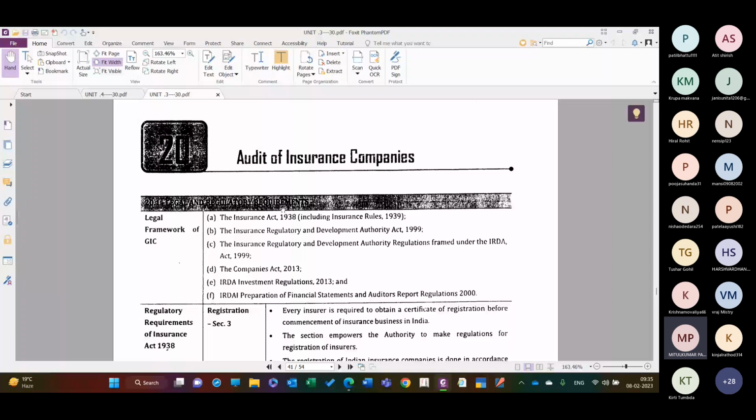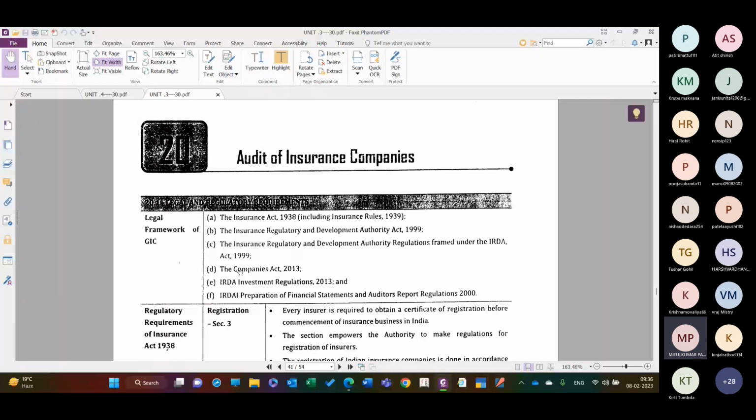And in the audit of an insurance company, the books of accounts maintained by the insurance company should be as per the financial reporting framework applicable to them, and the auditor checks whether they have an appropriate internal control system which ensures that all the legal and regulatory requirements applicable to the insurance companies are duly complied with and there is no deficiency in the internal control system.